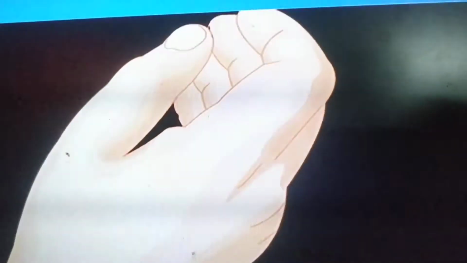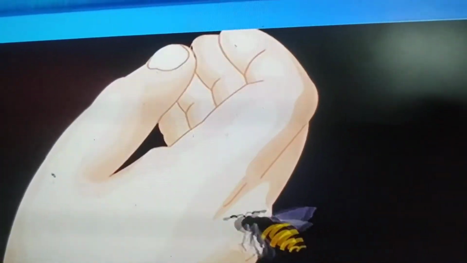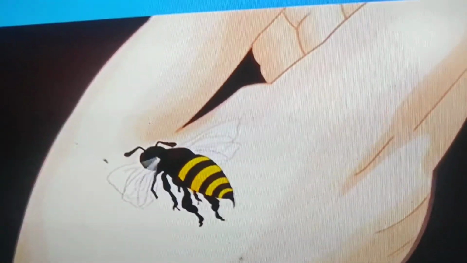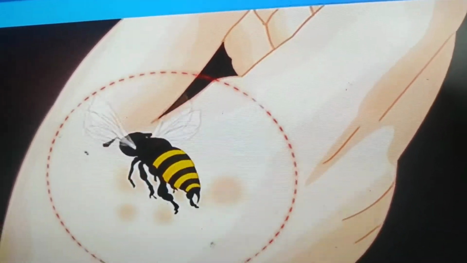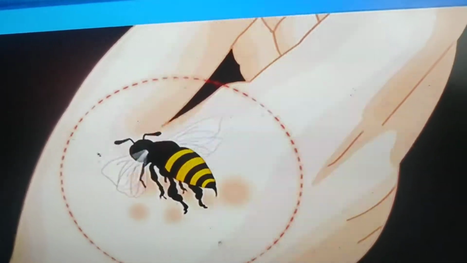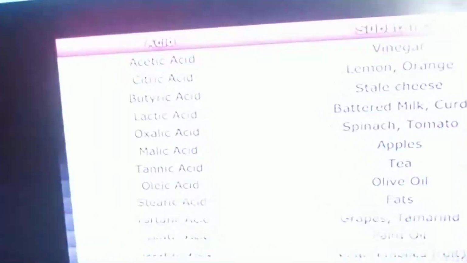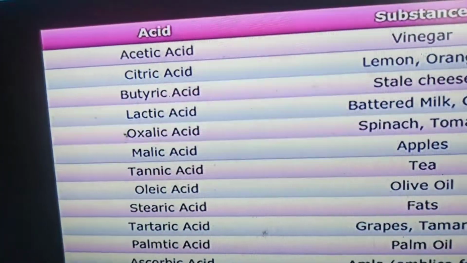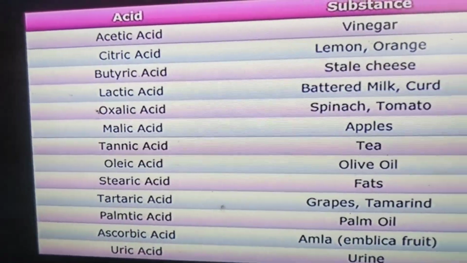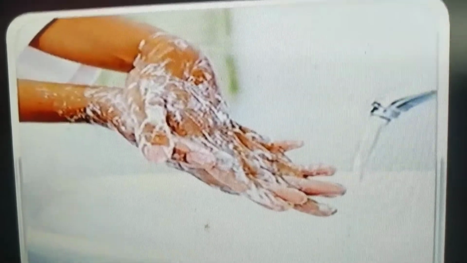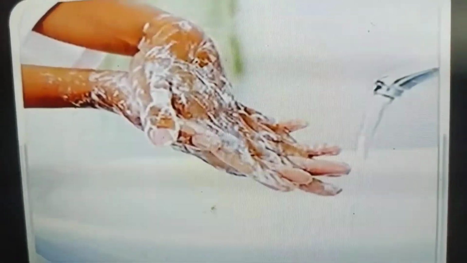For example, when a honeybee stings a person, it injects an acid in that person's skin which causes pain and irritation. Right? So see that substances that contain acid are shown on the screen. So like that we have some acids and basic nature.